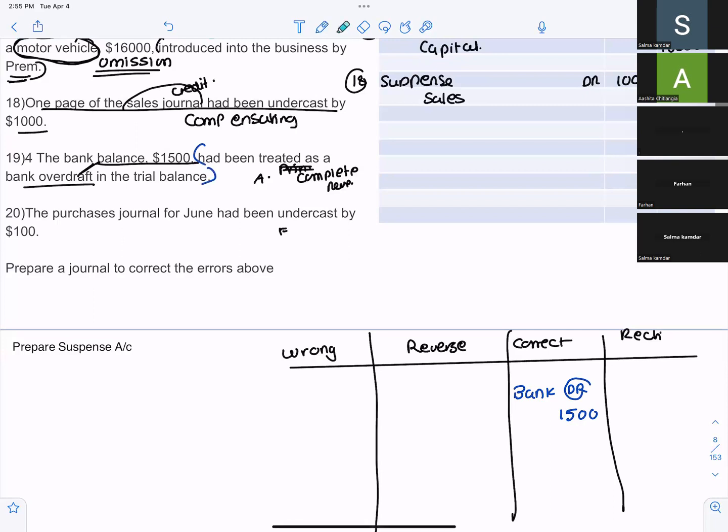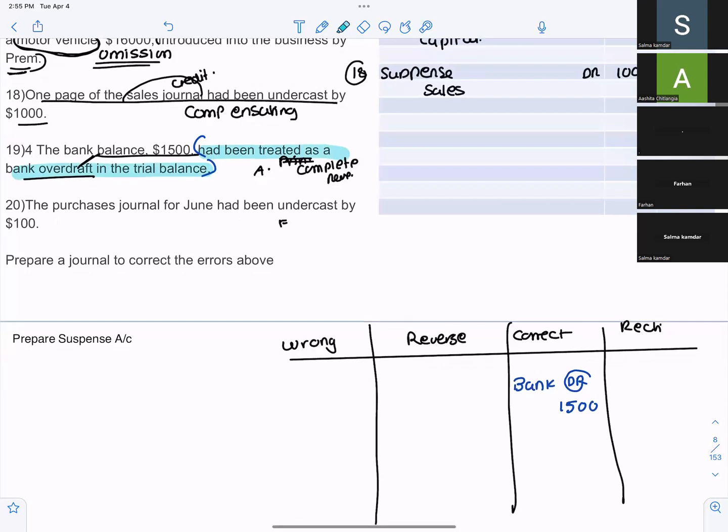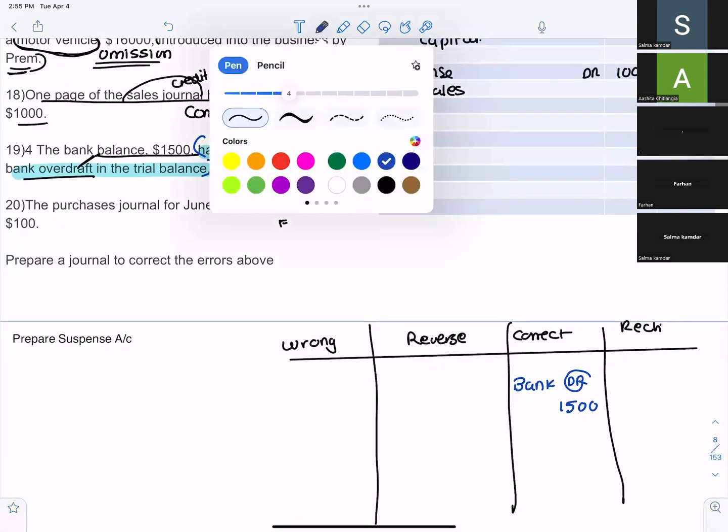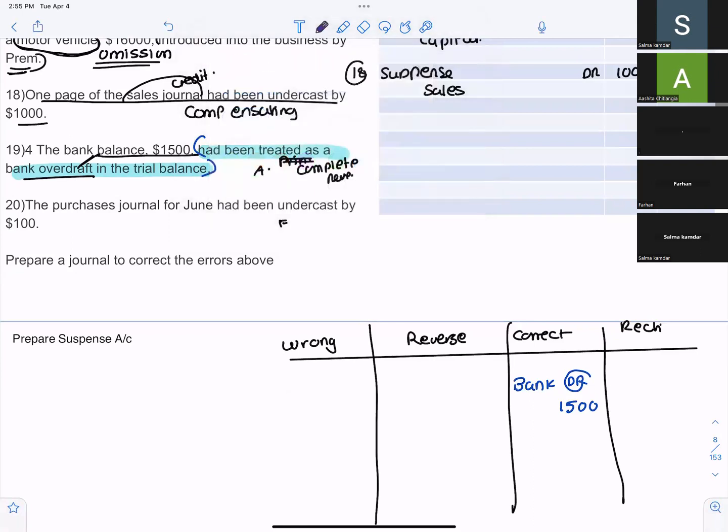So this was credited, that is the wrong thing that has happened. Bank overdraft has what balance? Credit balance. You treated it as bank overdraft credit. Now reverse it: bank overdraft debit.